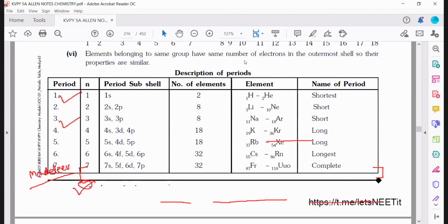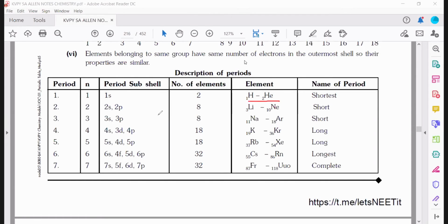Let's go here. You can see in the first period there are only 2 elements, hydrogen to helium. In the second period we have 8 elements, lithium to neon. This is a short period.